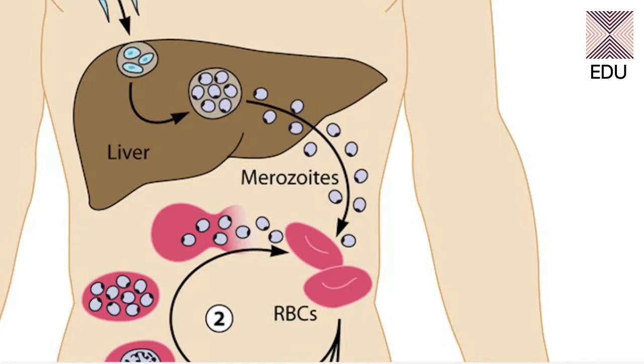Now coming back to this diagram, here you can see the entry of micro metacryptomerozoites. The smaller ones are now entering into the RBCs to enter the second phase of the life cycle.